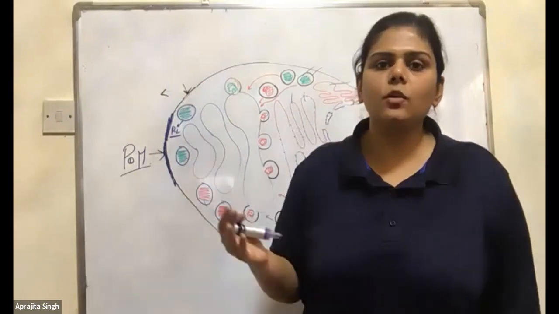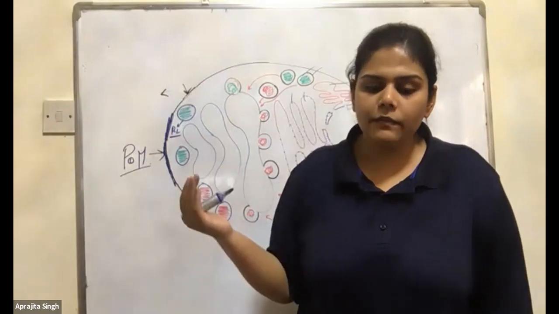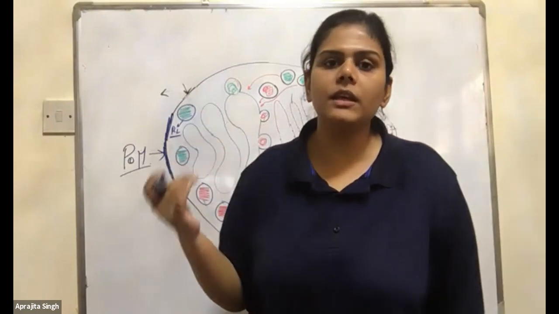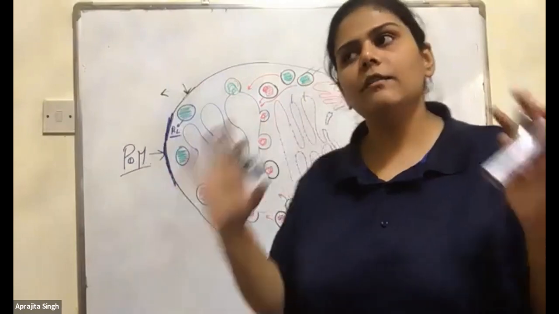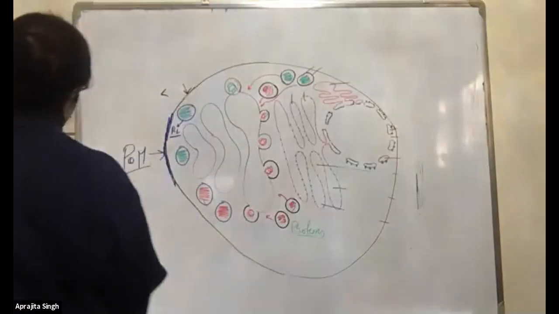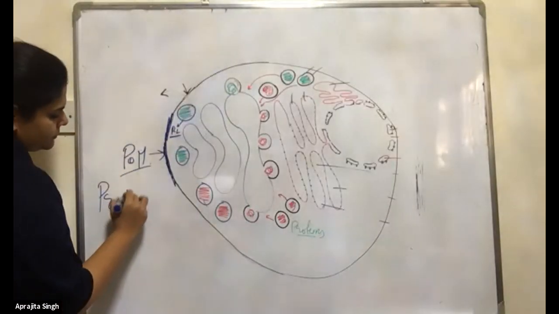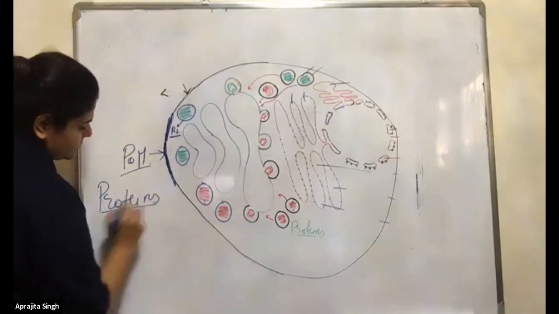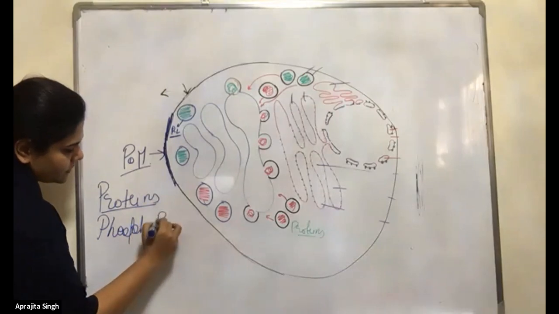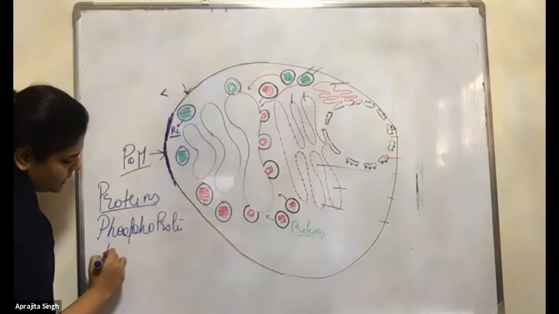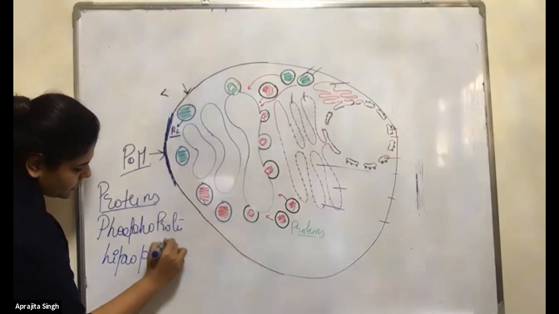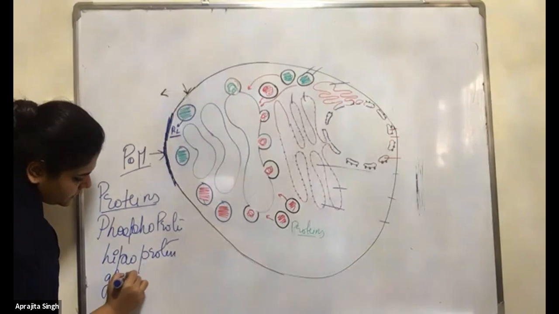In the protein, you can write it down. They can form the glycoprotein, the phosphoprotein, the lipoprotein. They can form any type of protein. In the proteins, write phosphoprotein, lipoprotein, glycoprotein.